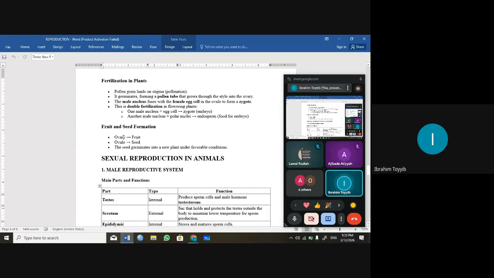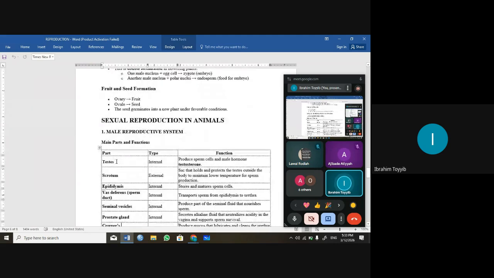So for fruit and seed formation, the ovary will form the fruit and the ovule will form the seeds. The ovule is a small structure inside the ovary. The seed will germinate into a new plant under favorable conditions. So that's fertilization in plants.